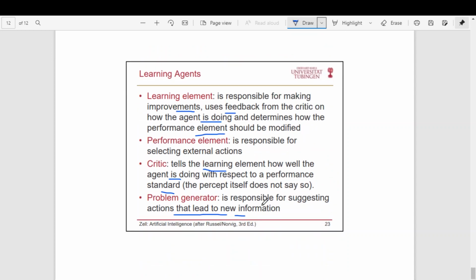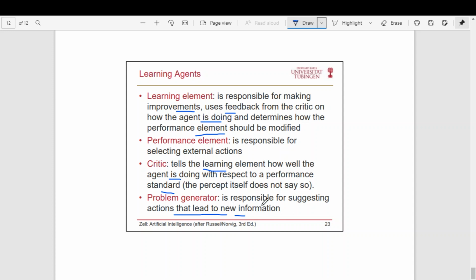Fine. So that's it about the various agents and the environment. We have discussed what an agent is, what a rational agent is, and what the characteristics of an agent are, and we have discussed an example agent, the vacuum cleaner agent.